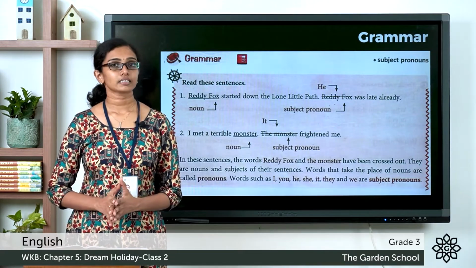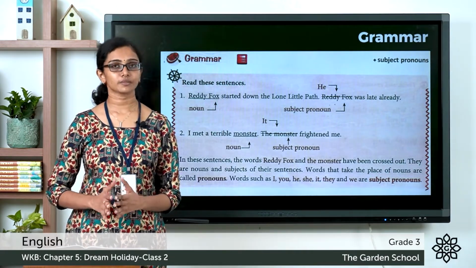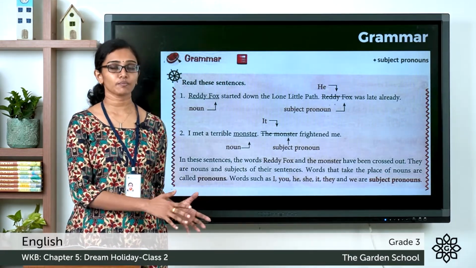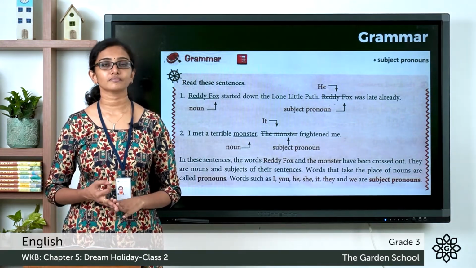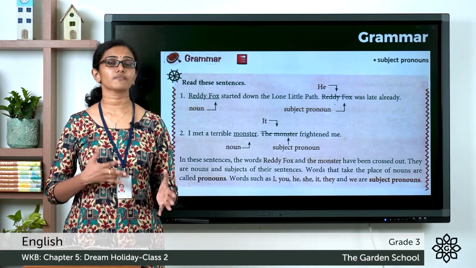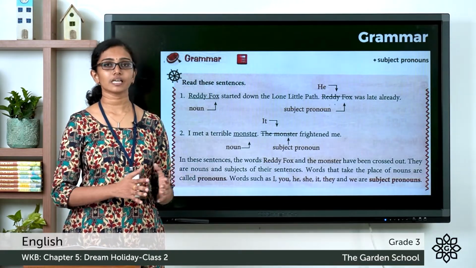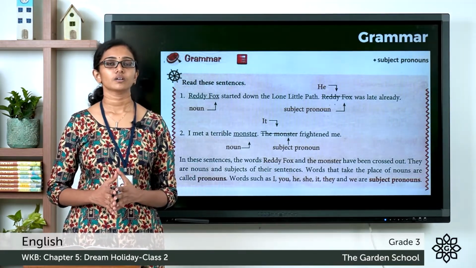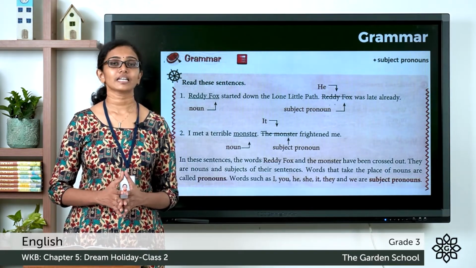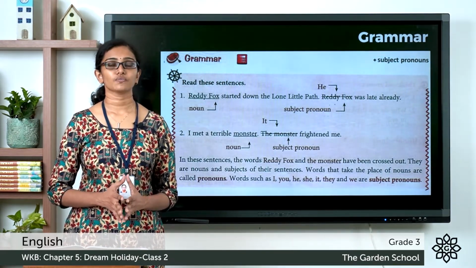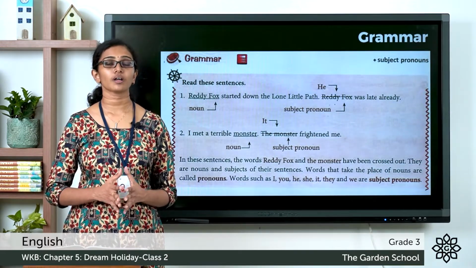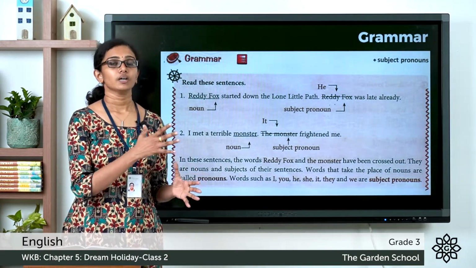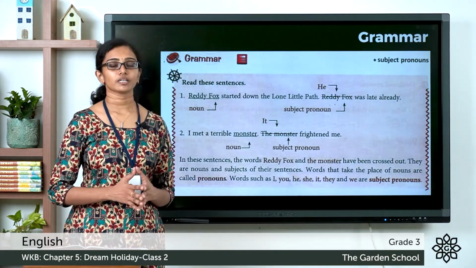So you've already learned what are subject pronouns and object pronouns. So what do you mean by subject and object? The person, the place or the thing that we are referring to, is the subject of the sentence. The one or the person or the thing that is responsible for an action, for the verb, is called the subject. And who is getting or where the effect of the action is happening is called the object.